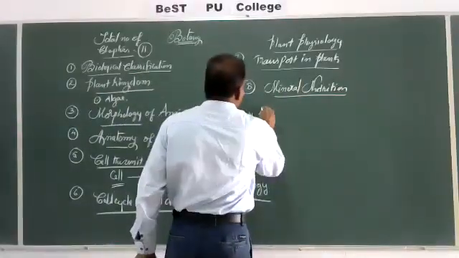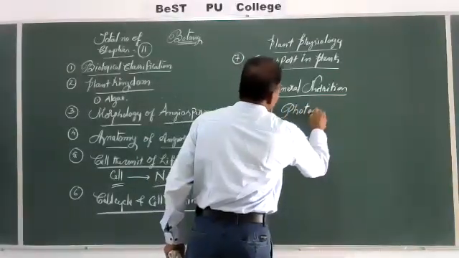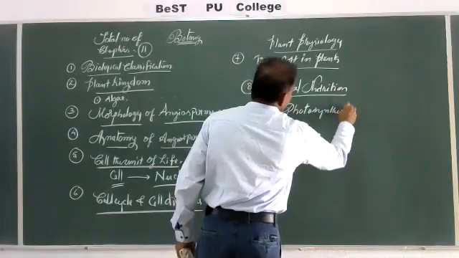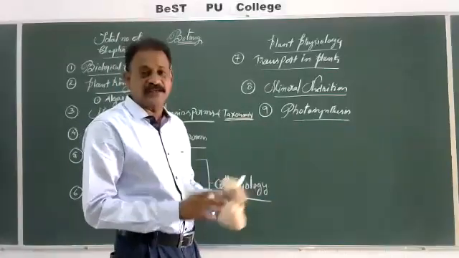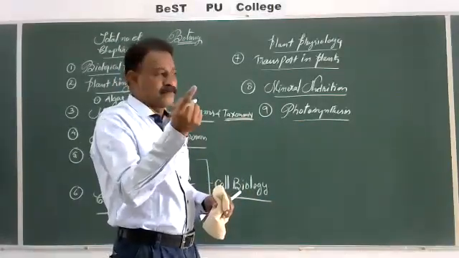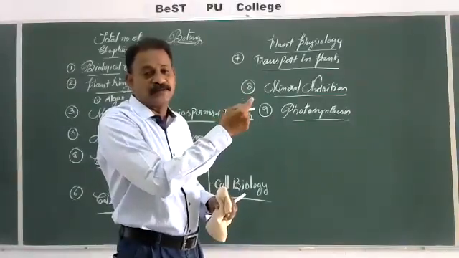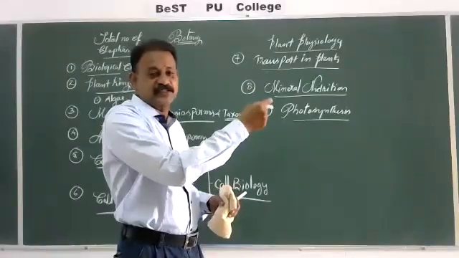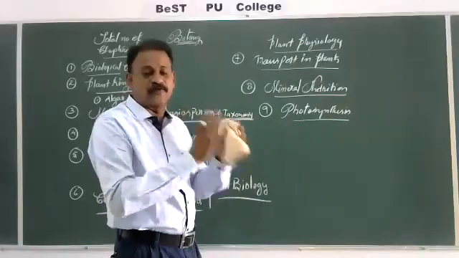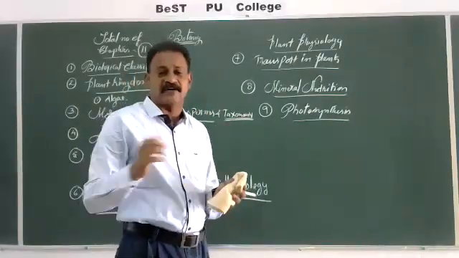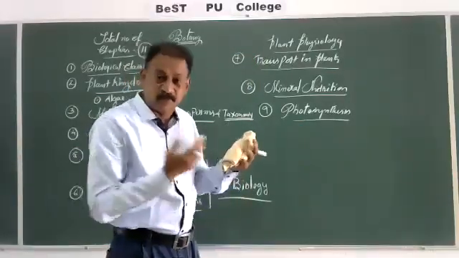Mineral nutrition. Then we are having photosynthesis, the largest lesson. The total process of photosynthesis we have seen. In the form of a simple formula equation, we can represent the total process: 6CO2 plus 12H2O gives C6H12O6 plus 6H2O plus 6O2. The total process is how plants are able to prepare food material by taking raw materials, that is carbon dioxide and water, with the help of the energy of sunlight, with the help of the chlorophyll molecule.